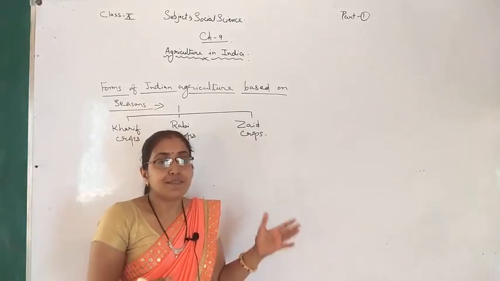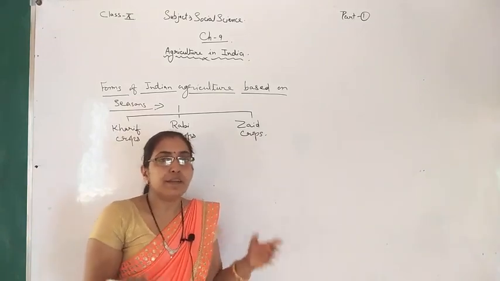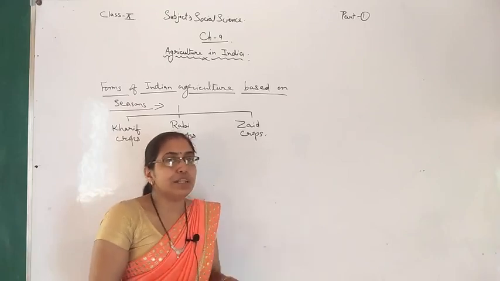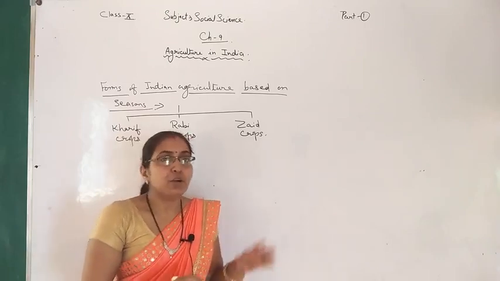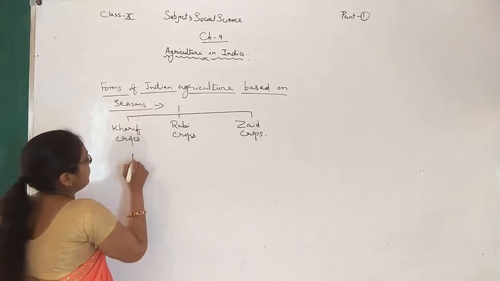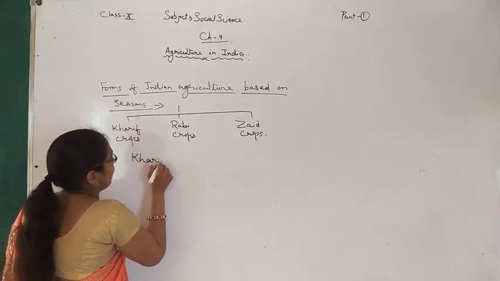Now we will see their duration, examples, when they are grown, and when they are harvested. First we will see about the Kharif crop.